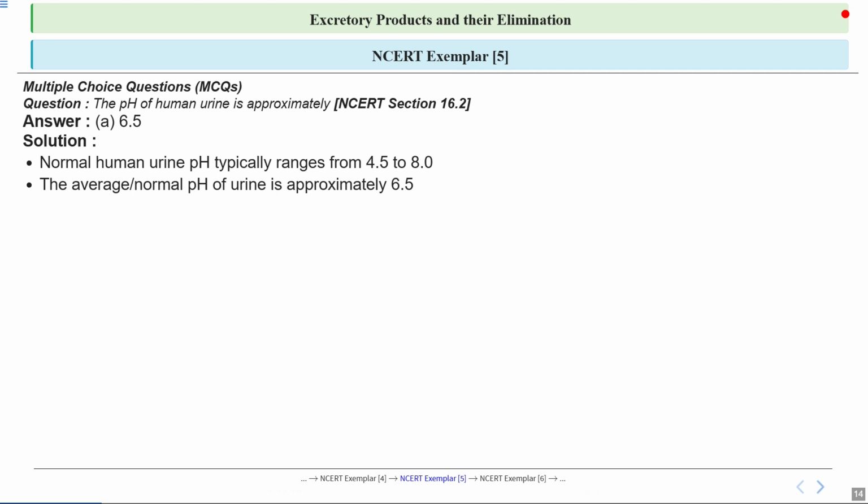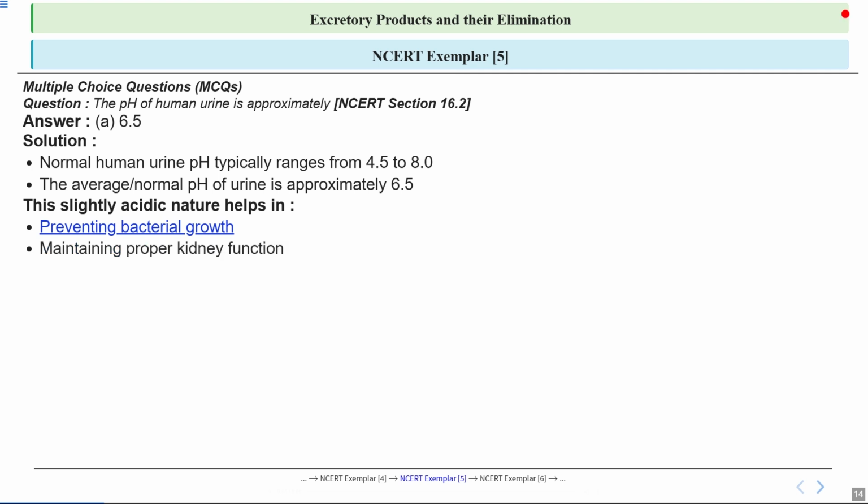This is a key point to remember, as it represents the typical state of urine under normal conditions. Now, let's consider why urine is slightly acidic. This acidity plays a crucial role in our body's health. So, you can notice how this characteristic helps in several ways. One important function of this slightly acidic nature of urine is preventing bacterial growth. This is a natural defense mechanism that helps protect our urinary tract from infections.